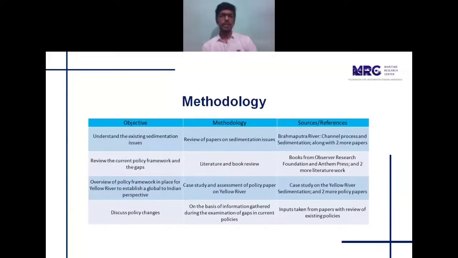The methodology adopted for this project was first to understand the existing sedimentation issues in the river, and then to review the current policy frameworks and the gaps in them. Also, to establish a global to Indian perspective, an overview of the policy framework in place for the Yellow River was done before discussing the policy changes or the scope for policy interventions in the Brahmaputra River. These were majorly done with the review of comprehensive papers and literature available on the topic.